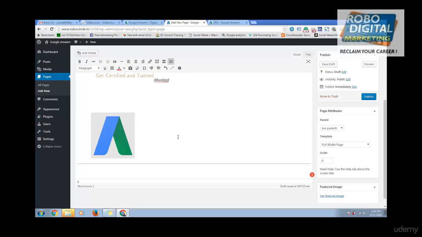It means I can make many domains in WordPress? No, every time you have to buy a domain. Like RoboCircle, I have bought it. Google Answers, I have bought it. Digital Career, I have bought it. You have to buy every time you make a new website, and then you can install WordPress into it. Yes, charges will be comparable.